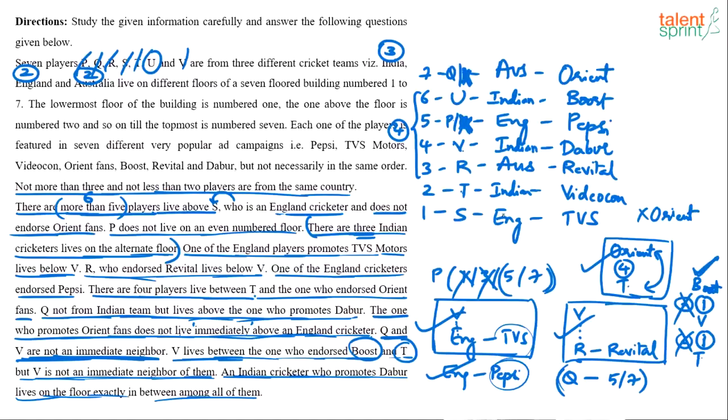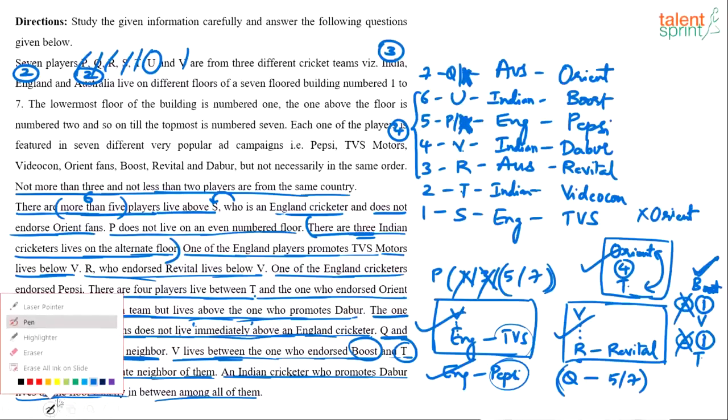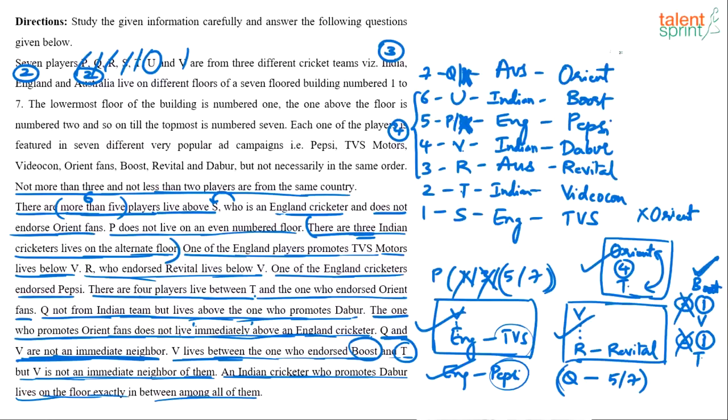The sequence of countries is England, India, Australia, India, England, India, Australia. And the brands are TVS, Videocon, Revital, Dabur, Pepsi, Boost and Orient. That completes this interesting floor-based puzzle.